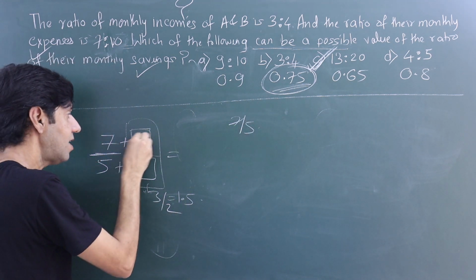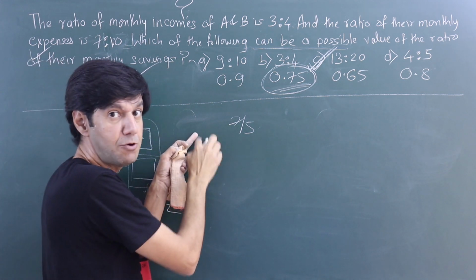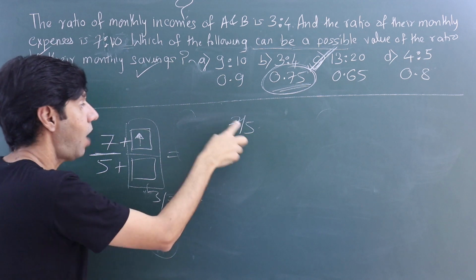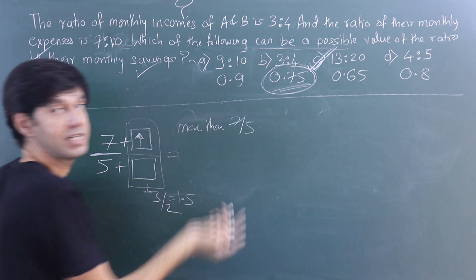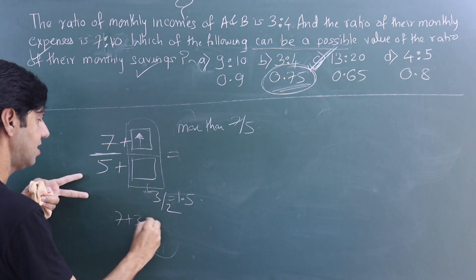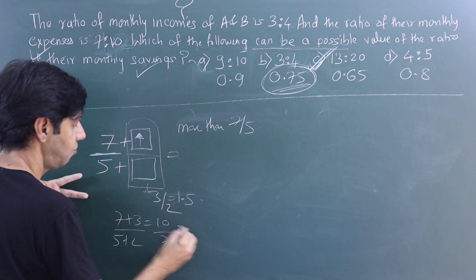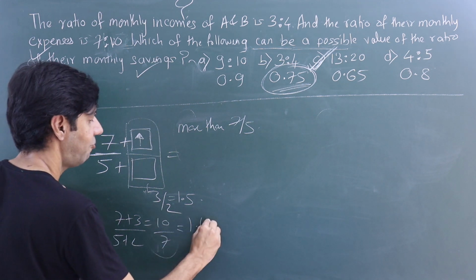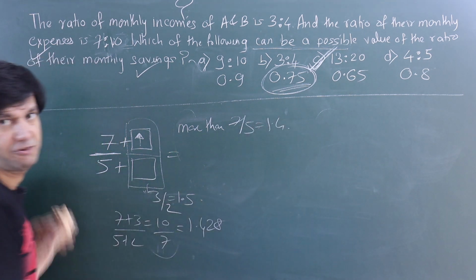If this was 1.4, I would have got 7 by 5. But I'm adding more than 1.4. The numerator is more than the reference, so the result will also be more than the reference. So I would not get 7 by 5, I will get more than 7 by 5. Check, let's add 3 and 2. So 7 plus 3 is 10 and 5 plus 2 is 7, and I bet you know this is 1.428, which is definitely more than 1.4.